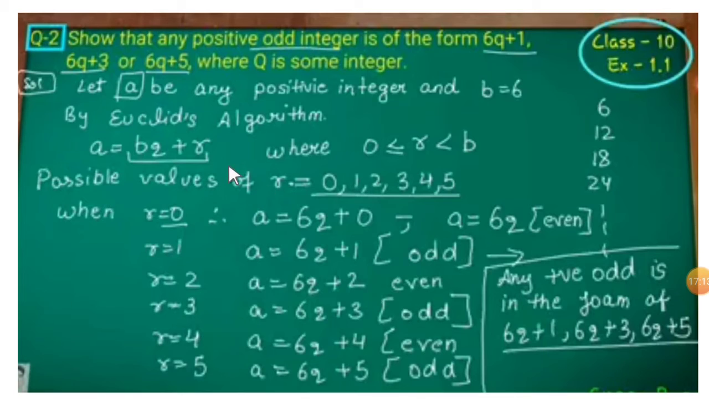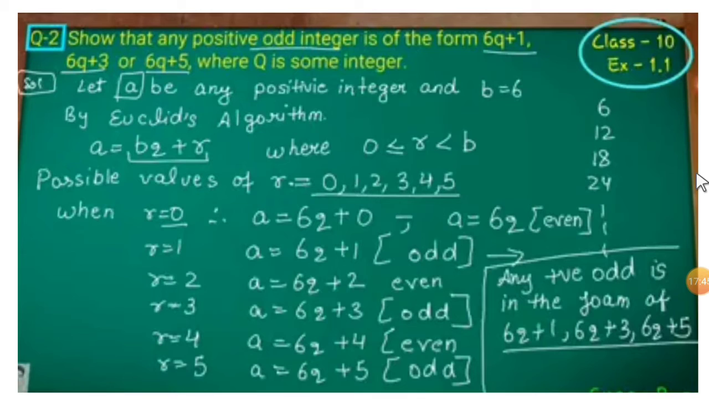Therefore, what do you conclude from this? Any positive odd integer is in the form of 6q plus 1, 6q plus 3 and 6q plus 5. 6q plus 2 and 6q plus 4 are even numbers, and the remaining, 6q plus 1, 6q plus 3 and 6q plus 5, are odd numbers. This is the solution. I hope you understood.